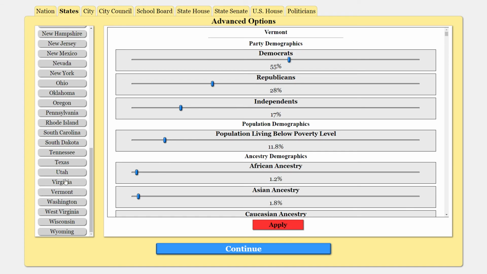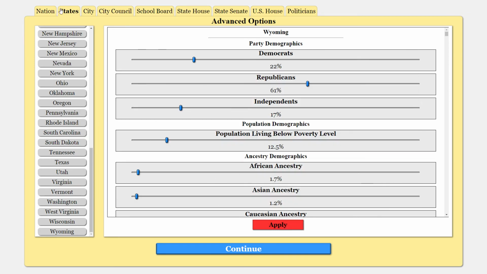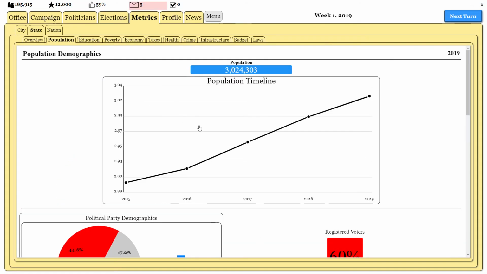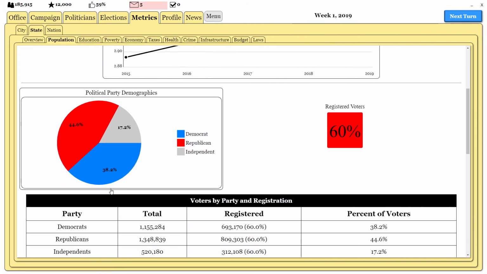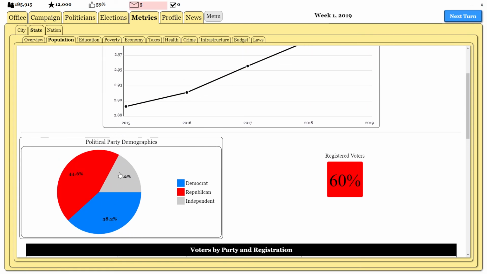Utah's fine. Vermont is good. Virginia is good. Washington, it's close, but it kind of always is. Democrats do have the advantage. West Virginia is fine. Wisconsin and Wyoming. Okay. Apply it again and go ahead and hit continue. We should see things neutralize a little bit more here. We have a chance now. It's slim, but it's a chance.